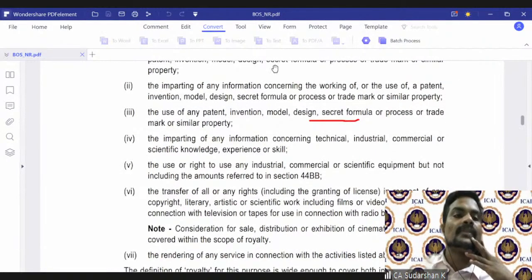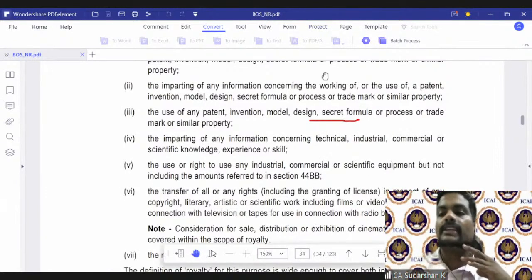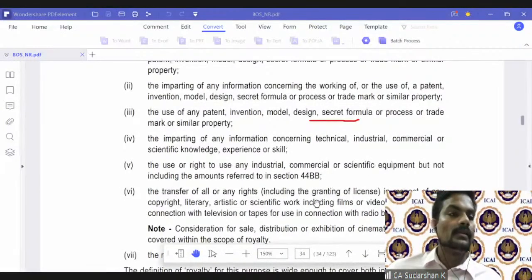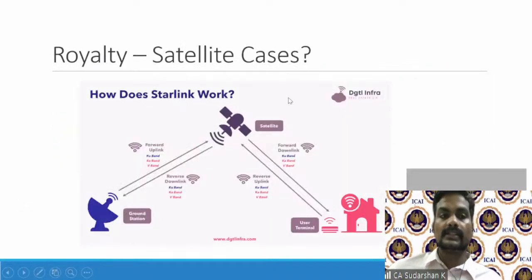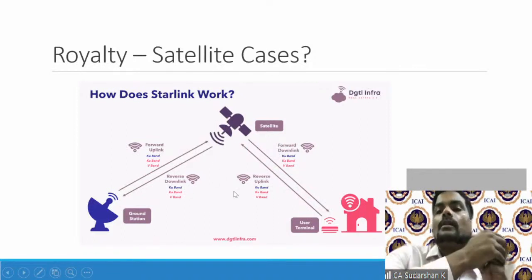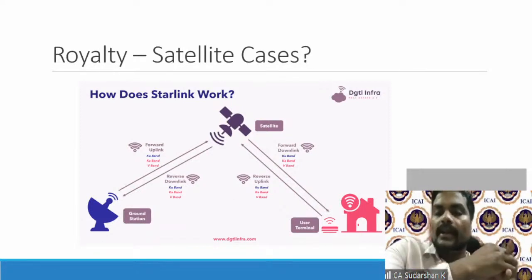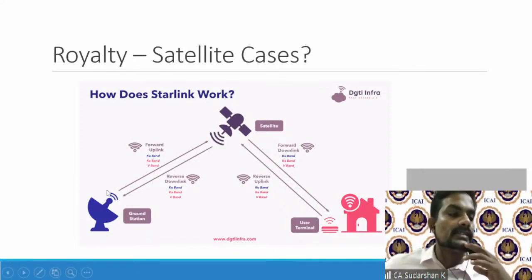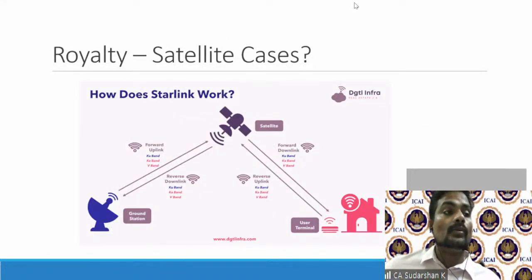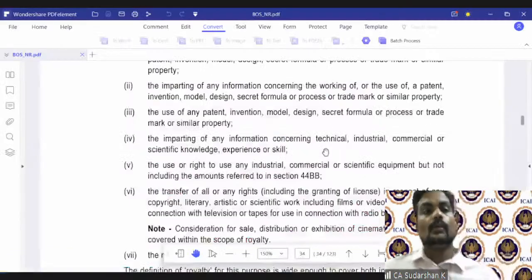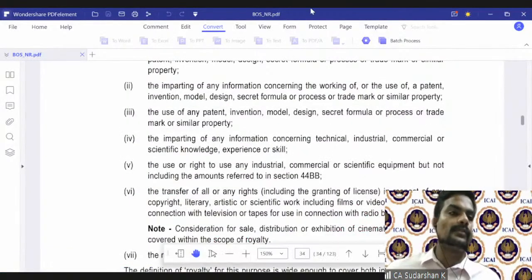So the government said there is a process. What is that process? The process of uplinking and downlinking is a process. So for this entire process, royalty needs to be paid, because Starlink is giving this process. So therefore, royalty will come. Now, very, very interesting. The reason for me taking up this case is that I want you to understand, as tax professionals, how to interpret.